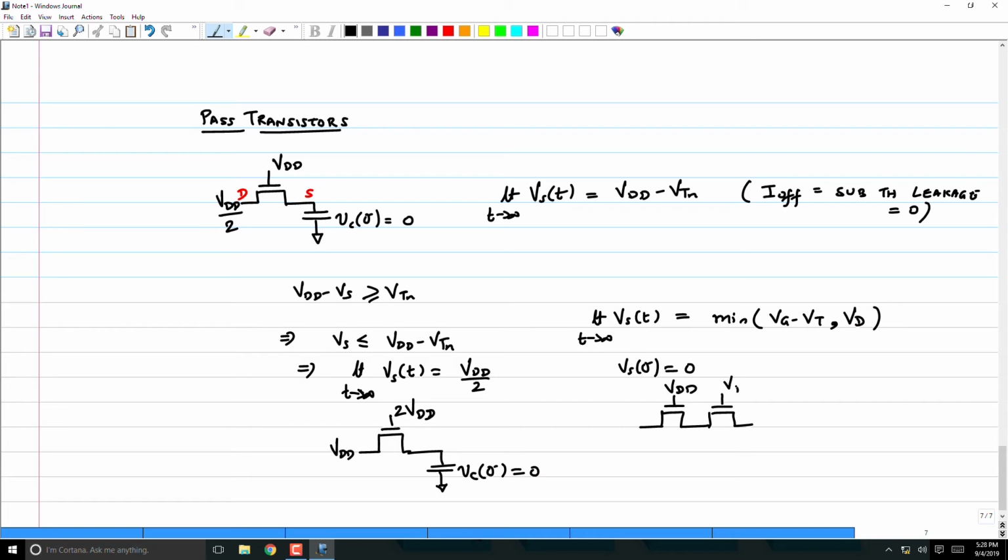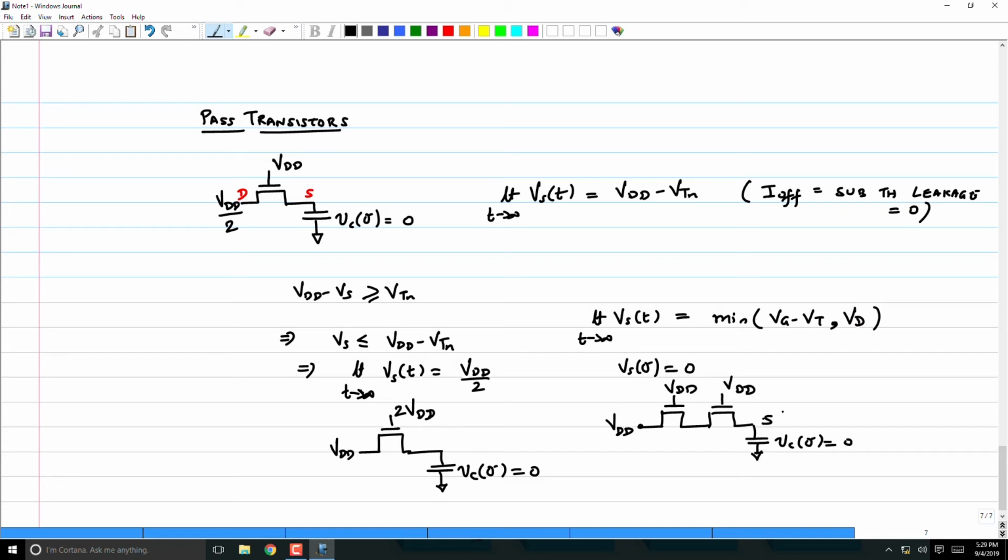So what will happen if I do this? VDD, VDD, this is also VDD, this capacitor is discharged. What will the node S go to finally? VDD minus 2VT?